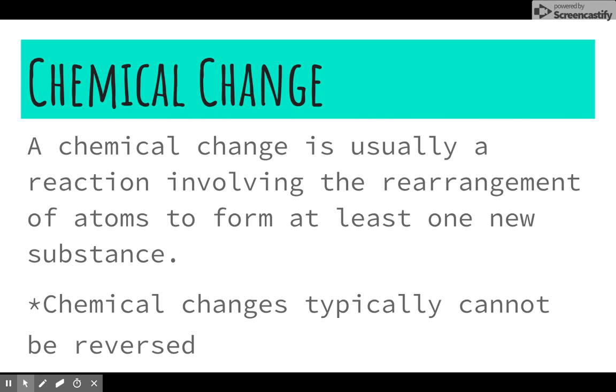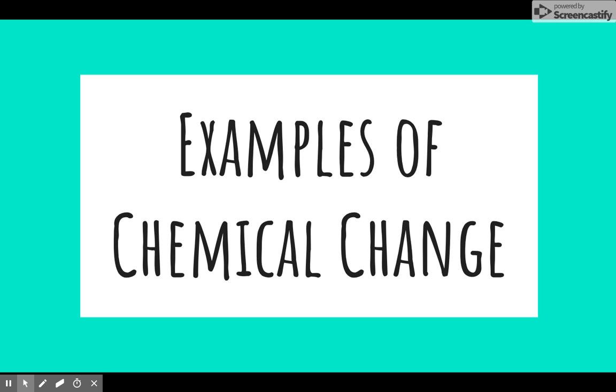Next is chemical change. A chemical change is usually a reaction involving the rearrangement of atoms to form at least one new substance. Chemical changes typically cannot be reversed. So here's some examples of chemical changes.